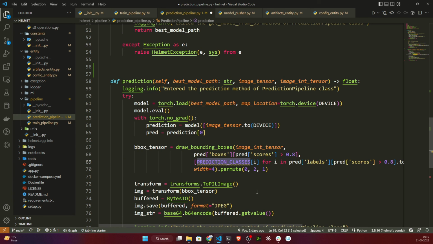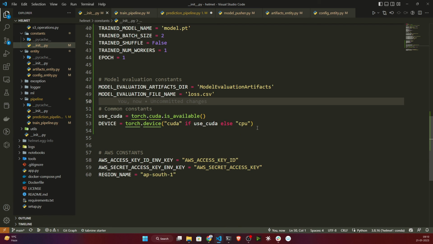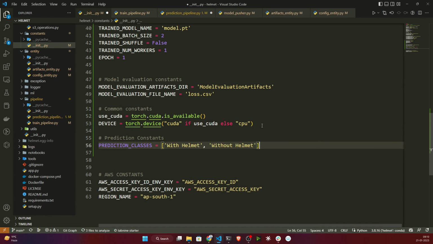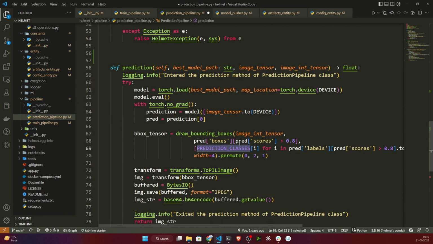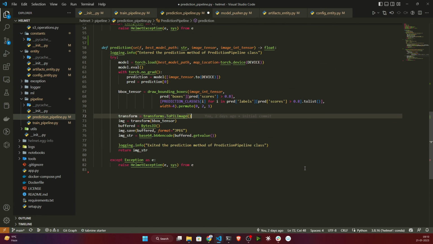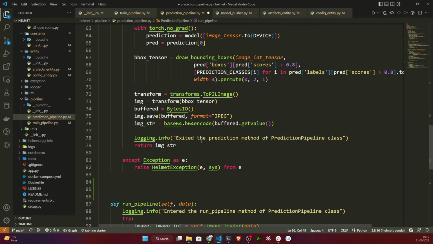But here this prediction class is missing. So for this I will open my constant file. Here I just need to mention this prediction class as a variable. I have just with helmet and without helmet, I'm just considering. Now if I open it again, it is accessible. So everything is fine. Now I will create one final method called run pipeline. So this is the final method, run pipeline.